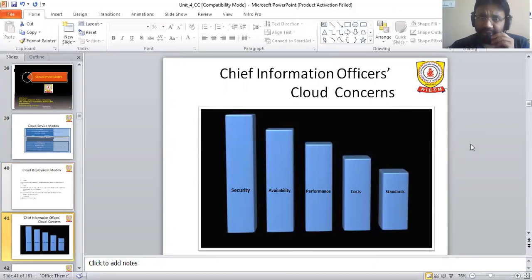Next is the chief information officer's cloud concerns. One is security.